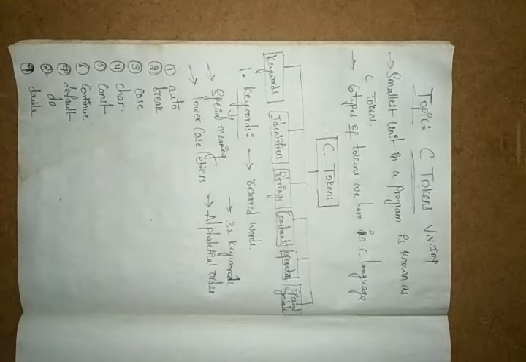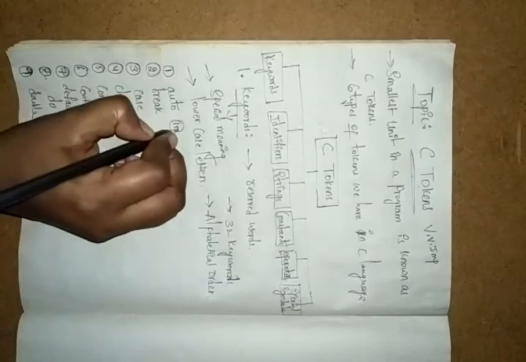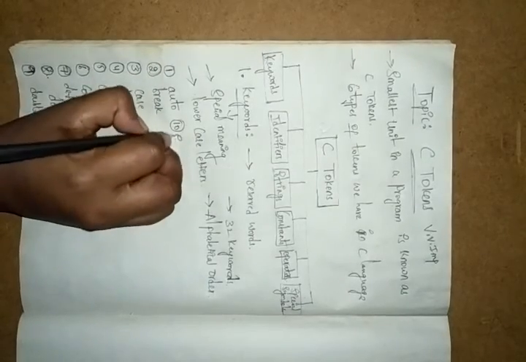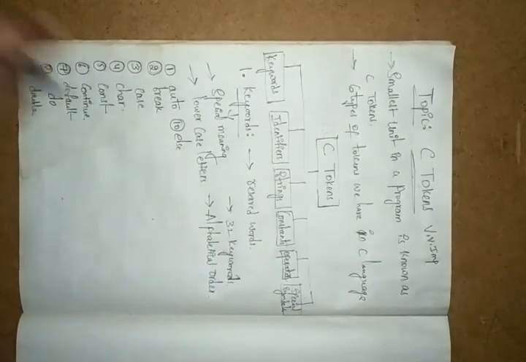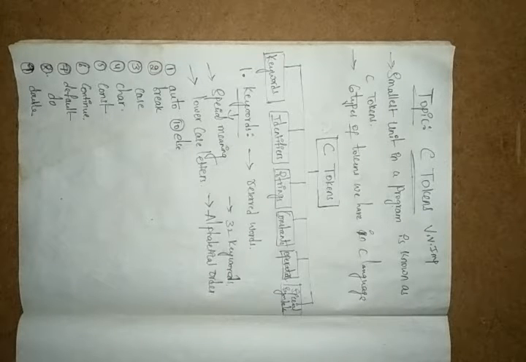Next we have the 10th one, else. When you are writing programs, you can place an else statement.